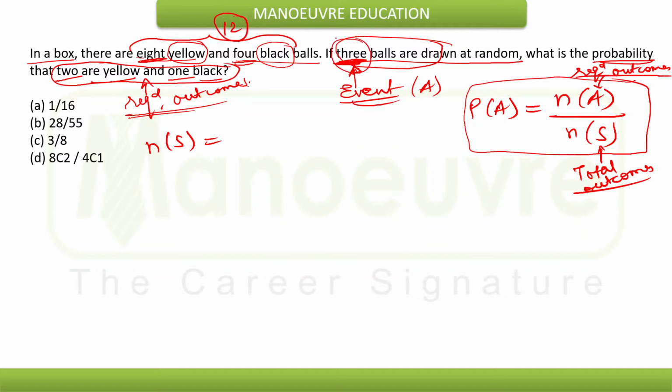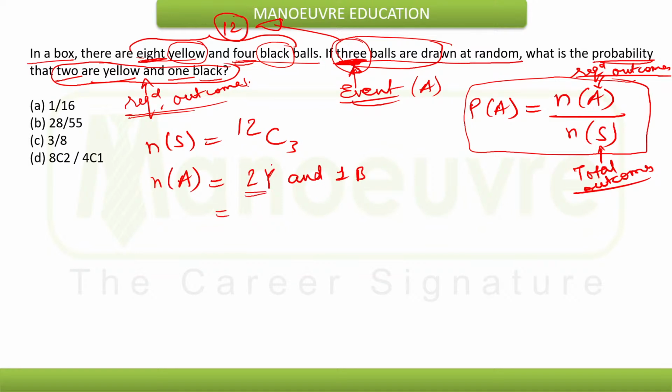So we need to select 3 balls out of 12 balls, so this will be nothing but 12C3. That will be n(S). Now what will be n(A)? For n(A), we need to select 2 yellow and 1 black.